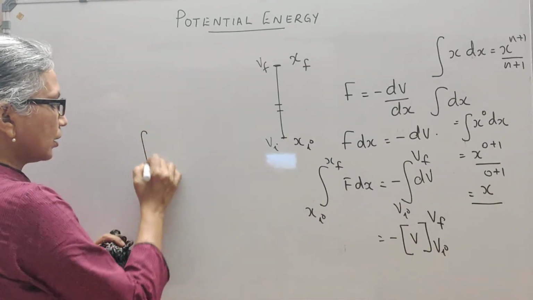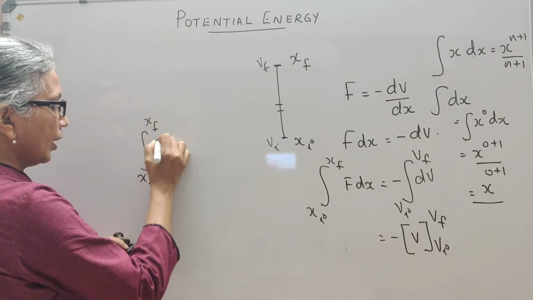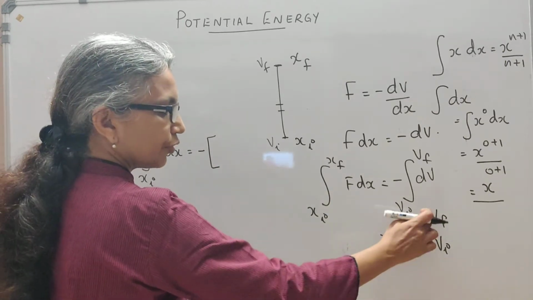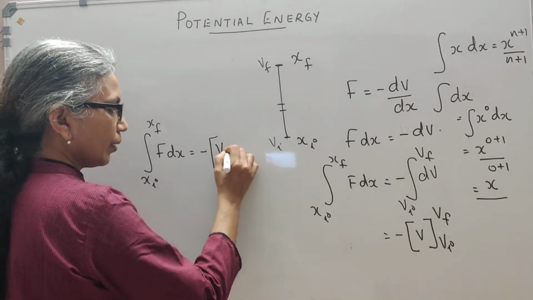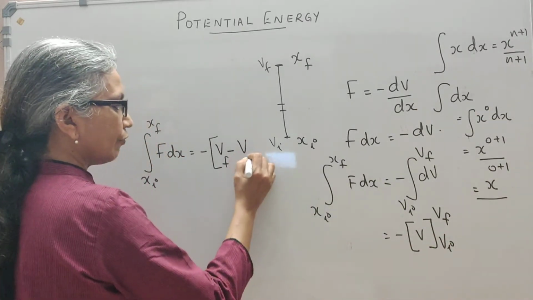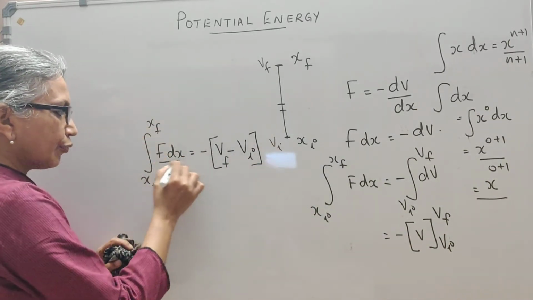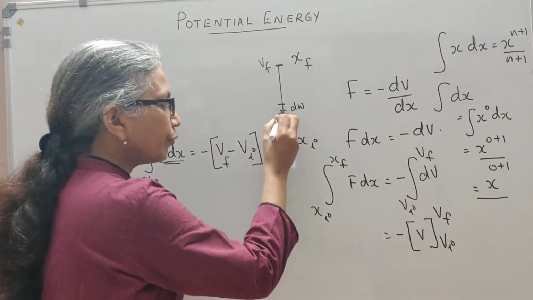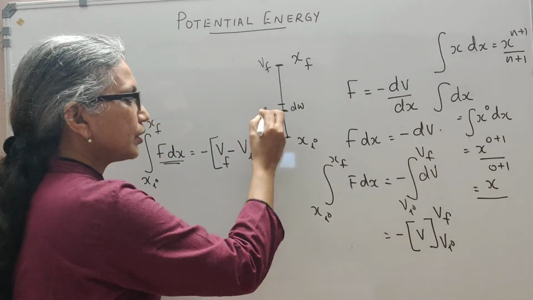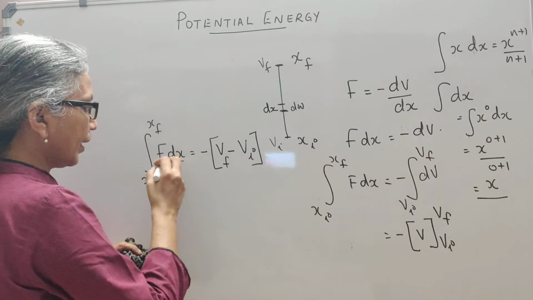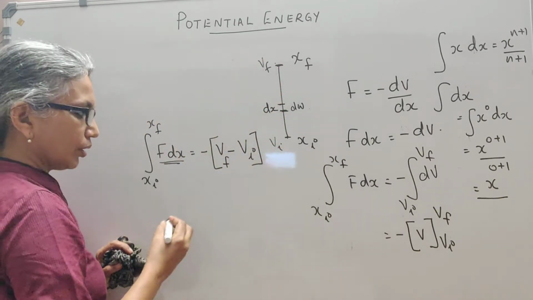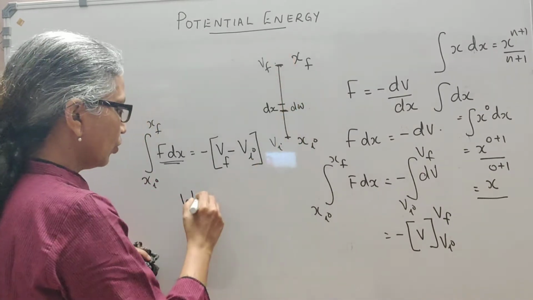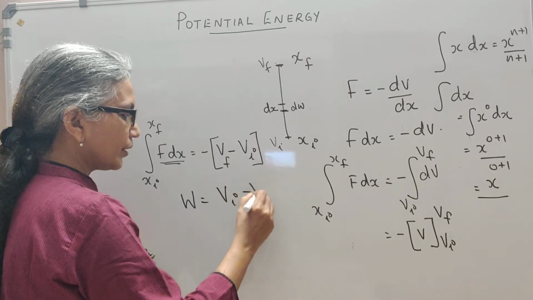So we may write integral xi to xf of F dx is equal to minus of this V: we first take the upper limit, which is Vf, minus the lower limit Vi. This F dx, you know, is a small work done. F into dx would be the small work done to move this from this point to this point, if this displacement is dx. Now from xi to xf, when I add the small work done, I get the total work done in moving the body from xi to xf, which is going to be equal to Vi minus Vf.